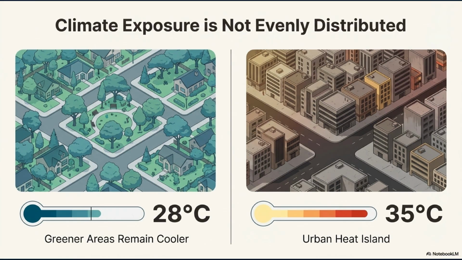Climate exposure varies dramatically across urban landscapes. Greener areas with trees and vegetation remain cooler, around 28 degrees Celsius, while dense urban areas experience heat island effects reaching 35 degrees. This 7-degree difference within the same city has profound health implications.